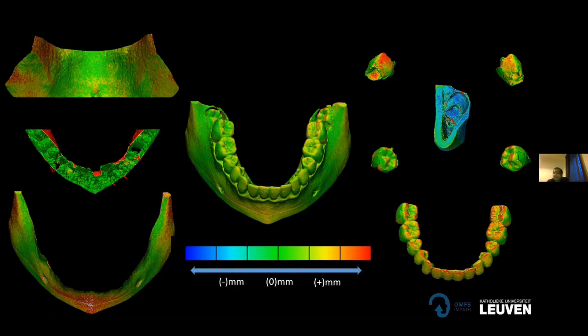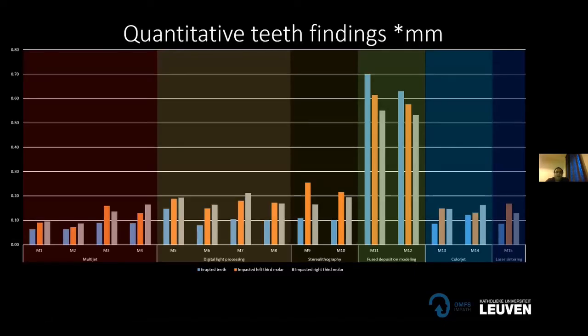Now, these steps can be done with freeware software as well, but in this study, we used Trimatic software for the color-coded comparison. Now, based on our findings, you can see that all the models had similar accuracy: multi-jet, digital light processing, stereolithography, and laser sintering, except fused deposition modeling.